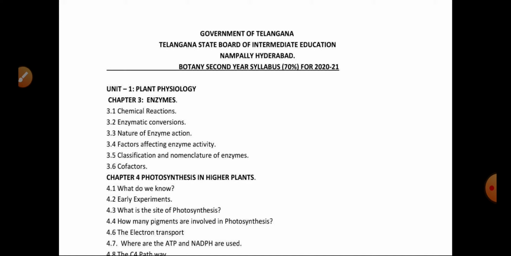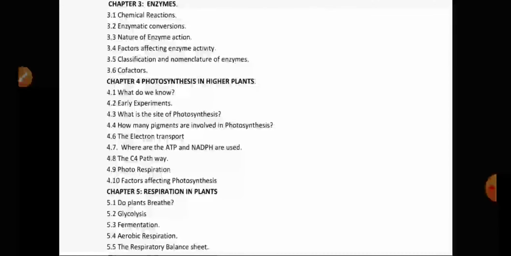Chapter 3 is enzymes, with subtopics 3.1, 3.2, 3.3, 3.4, 3.5, 3.6. These subtopics we have in the enzymes chapter.